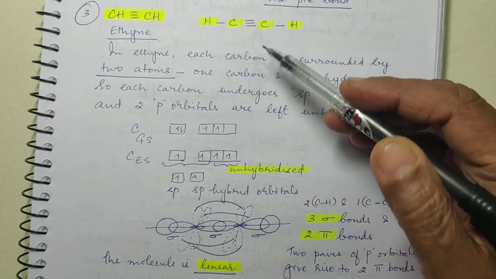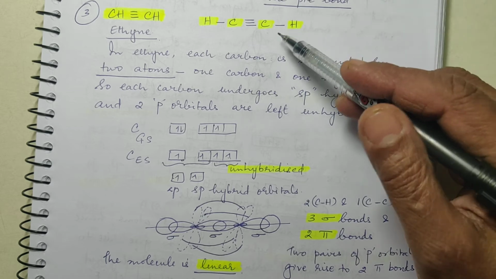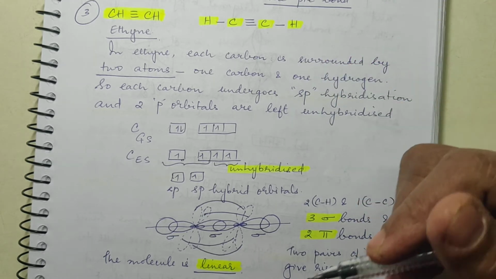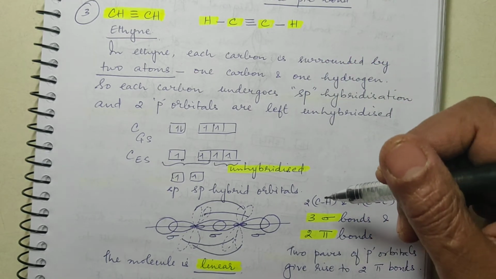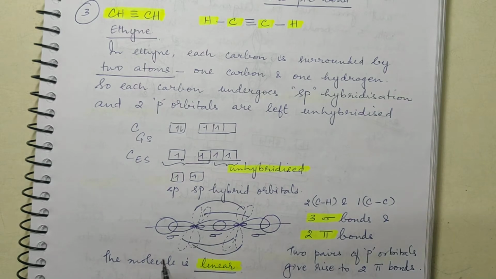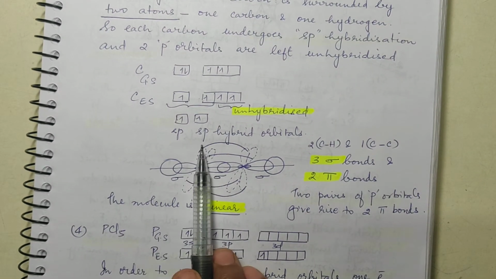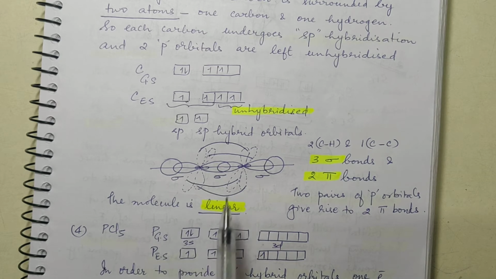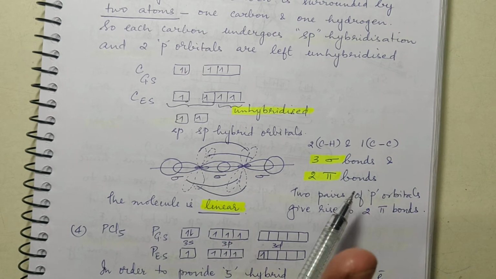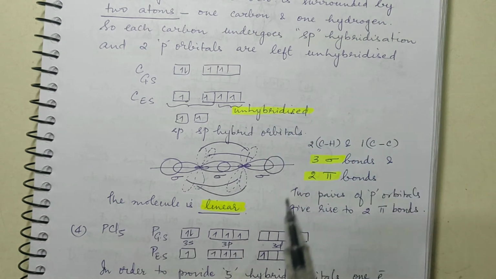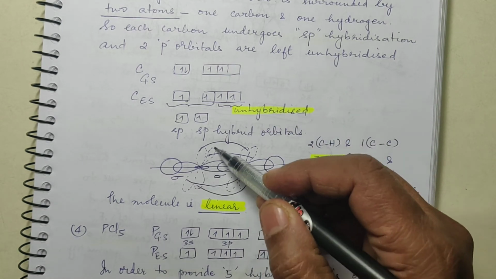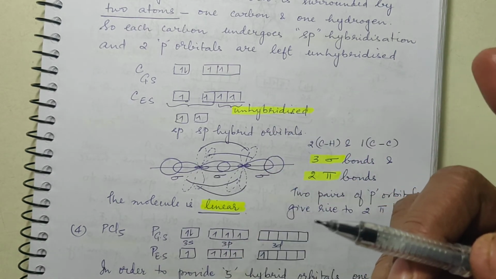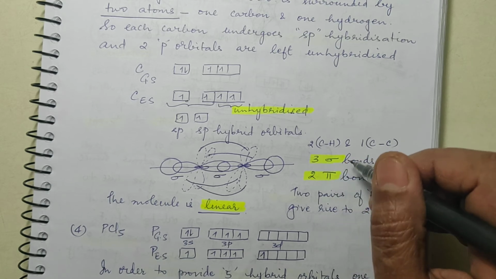The same thing will exist with the other carbon also. It will also be having 2 unhybridized p orbitals, and those 2 p orbitals will overlap above and below the plane of internuclear axis to give rise to 2 pi bonds. One set of lobes will give rise to 1 pi bond, and the second set of lobes will give rise to another pi bond. So there will be 3 sigma bonds.